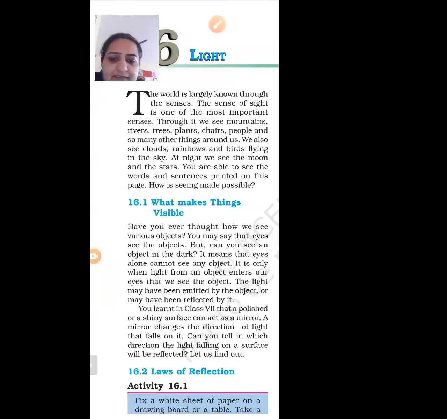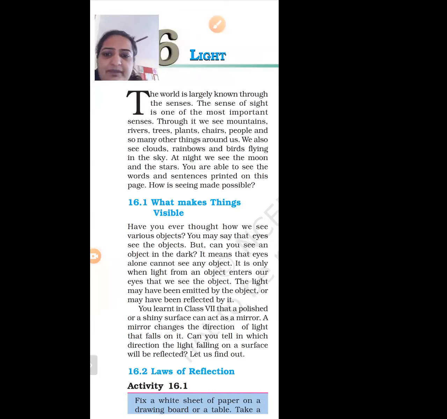Chapter number 16, light. In the last lecture, we studied what we mean by light and what we mean by mirror. So, what is the definition of light?